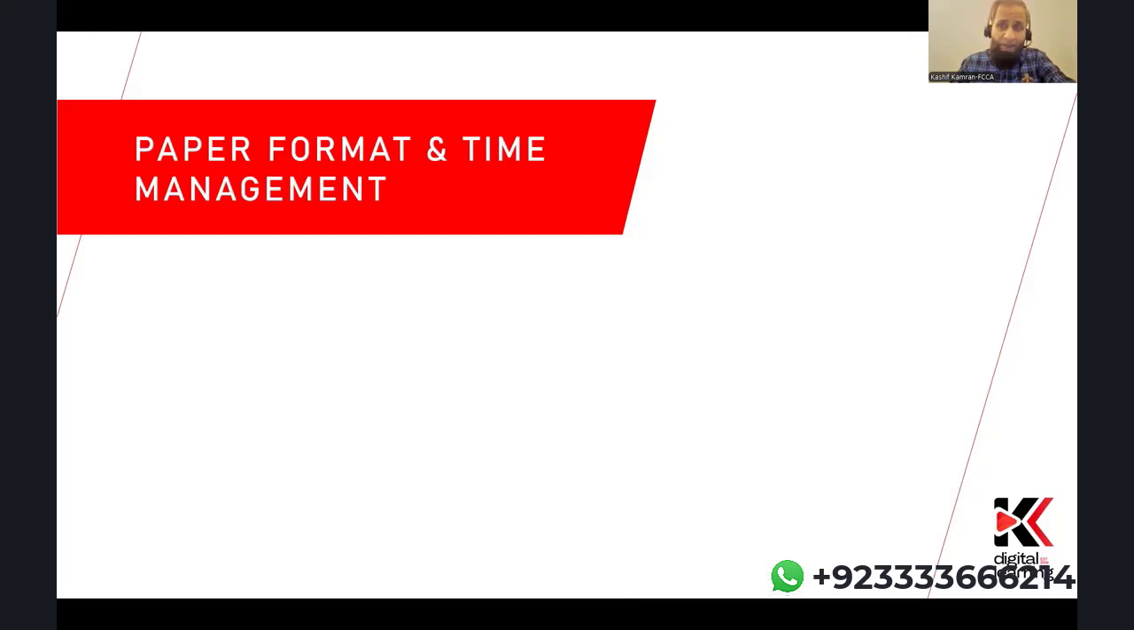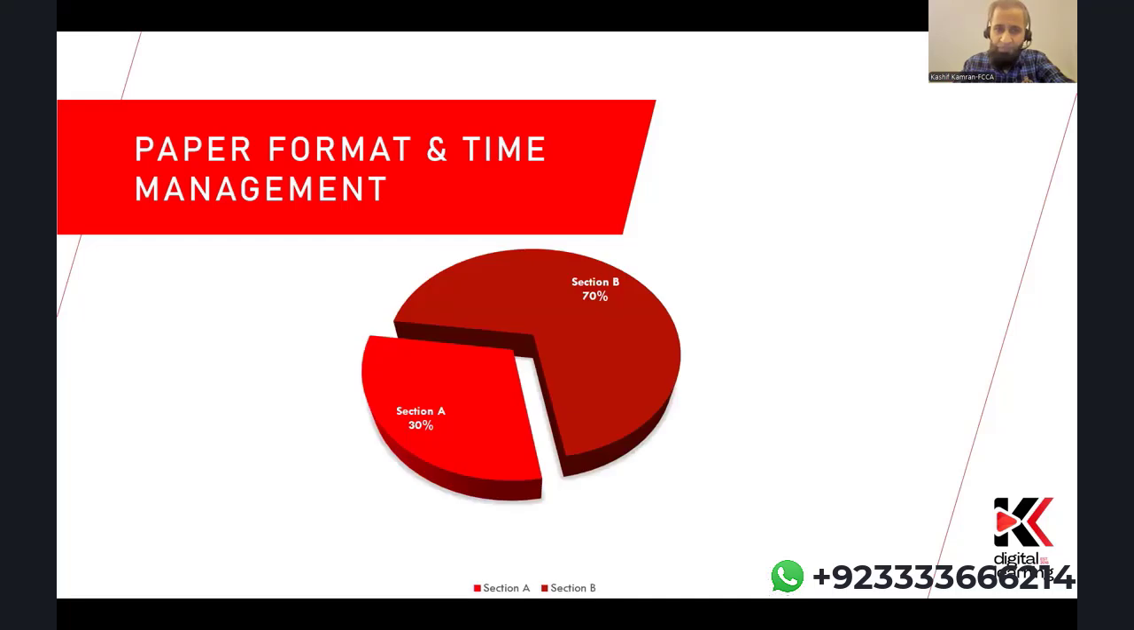In terms of the paper format and time management, let's analyze that so you have a holistic idea about your paper structure and the time management you will follow when you're practicing at home and on the day of the exam. This pie chart gives you a clear picture that there are 2 sections in the AA paper, Section A and Section B. Section A is 30% of your total paper and Section B is 70%. You have a 100 marks paper, so Section A gives you 30 marks and Section B gives you 70 marks.